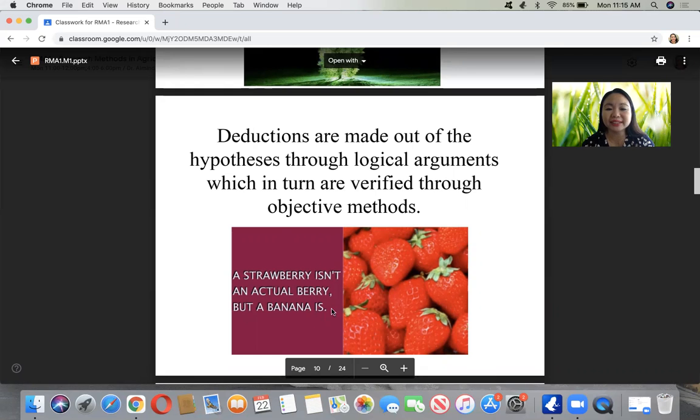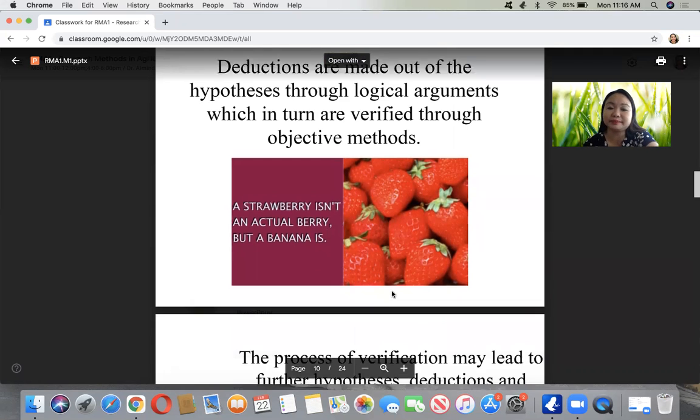A strawberry is not actually a berry. An example of a berry is a banana, and a strawberry is actually a multiple fruit and is not a berry.